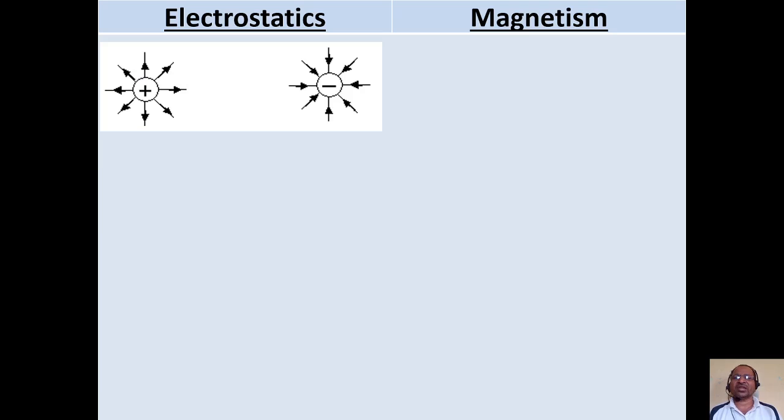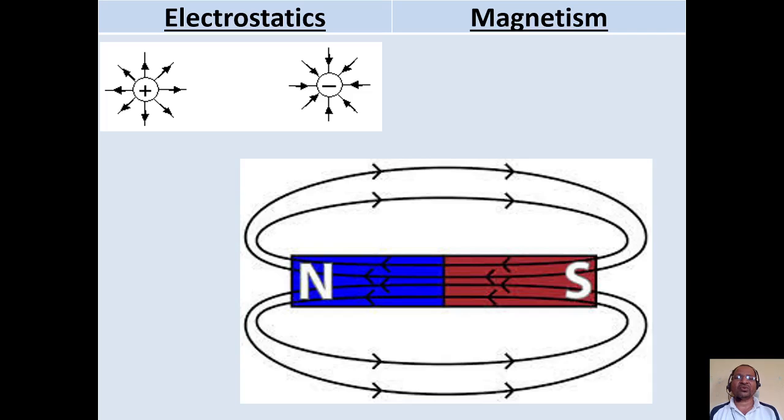Electric lines of force start from positive charge and end at negative charge. So the direction of electric lines of force is away from positive charge, and for negative charge it is towards the given charge. In magnetism, we can show here by this figure, magnetic lines of force outside the magnet have direction from north to south, but inside a magnet the direction is from south to north. That's why we say that magnetic lines of force form a closed continuous loop. A loop is formed here.